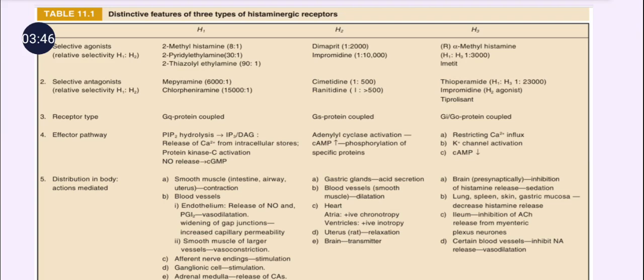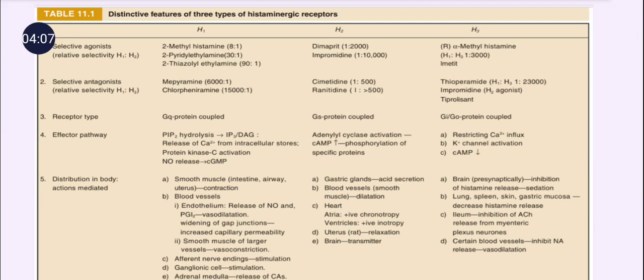And as the H1 receptor is a Gq protein coupled receptor, it is responsible for the influx of calcium, and because of that it is responsible for contraction of the uterus, contraction of the intestinal muscles, etc.